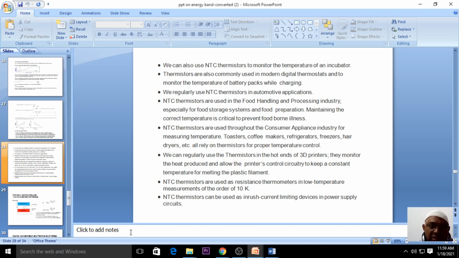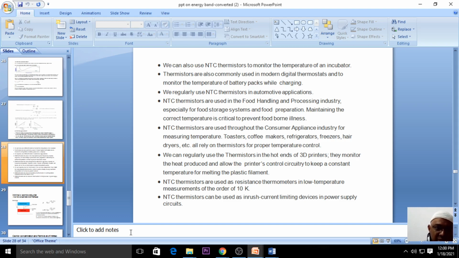In the p-n junction, when you don't apply an external electric field, a depletion region is formed and a potential barrier is formed. How charge will flow for forward bias and reverse bias, we discussed in today's class. Then we started with the thermistor and studied its meaning, and we studied the negative temperature coefficient. There is a positive temperature coefficient also, but we gave due importance to the negative temperature coefficient.